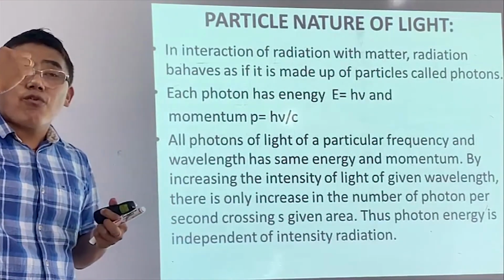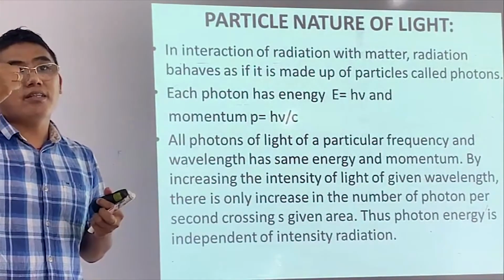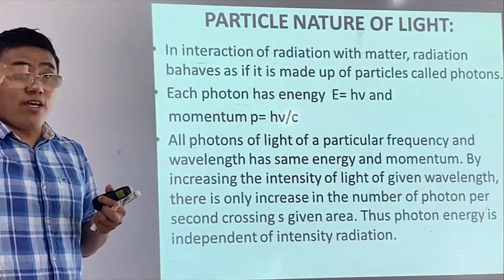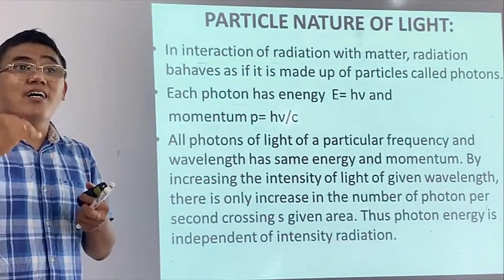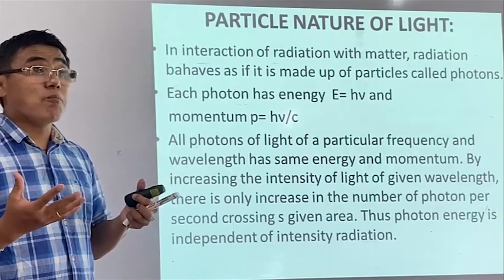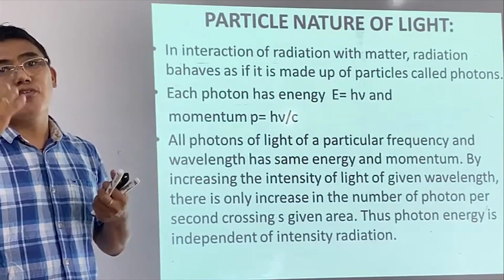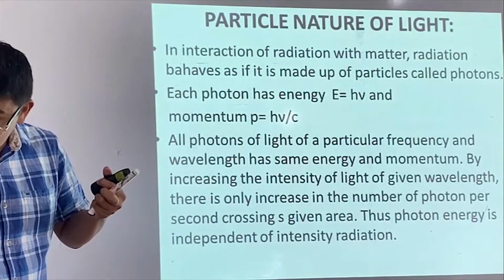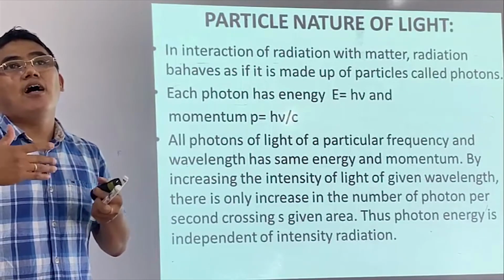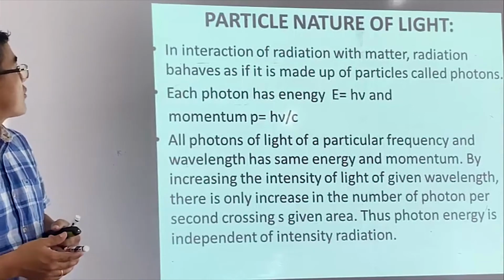When light passes through our pupil, the lens, light acts like a wave. When light falls on the retina, light behaves like a particle. So when we see something, both phenomena are taking place. First, light acts like a wave, so therefore we have what we call resolution. And then when the light falls on the retina, light acts like particles. All right. So this is what we talk about.